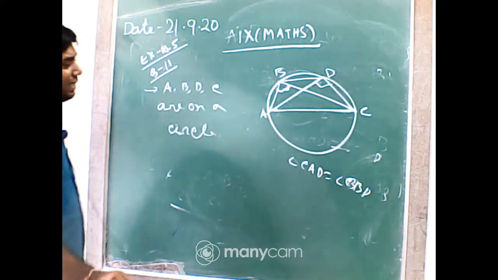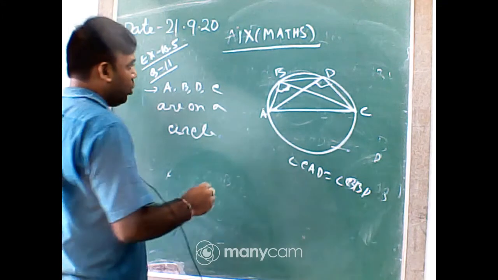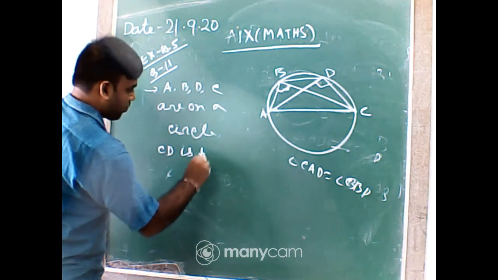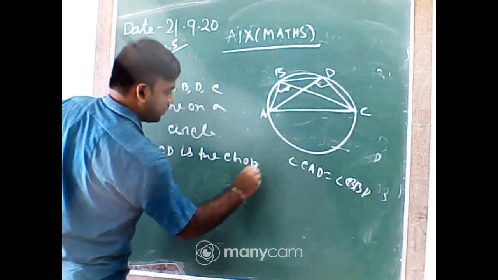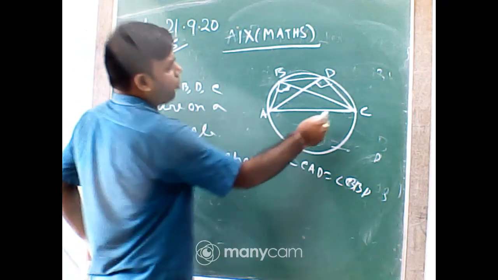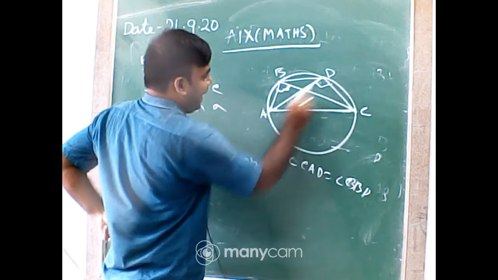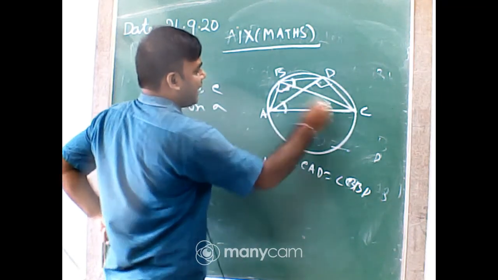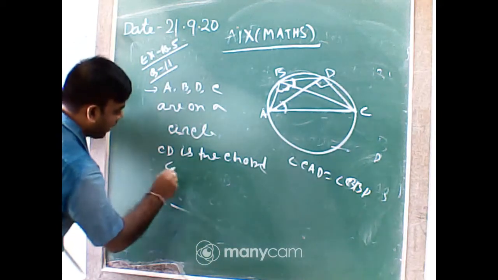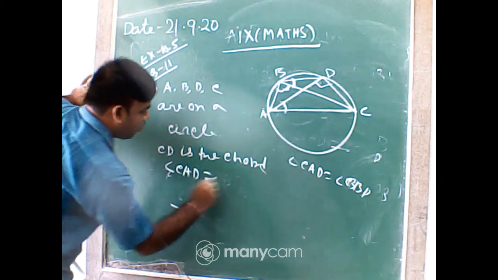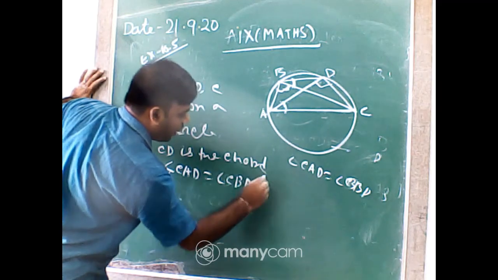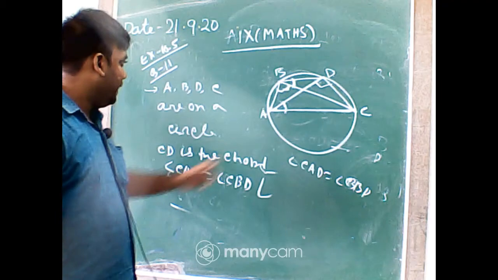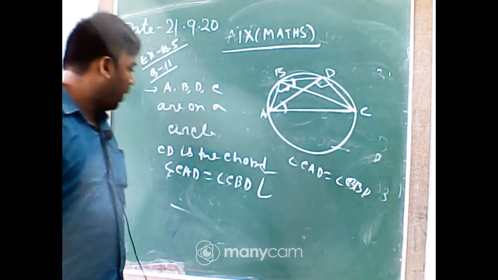Okay. Now as it is a circle, CD is the chord. Now think about the chord. So this angle CAD and CBD, these two angles will be equal. But what is the reason? Tell me. Why are CAD and CBD equal?